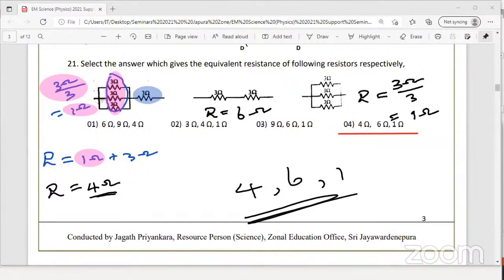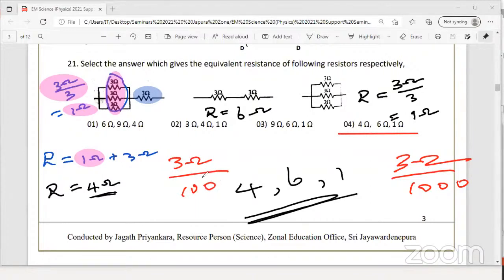What is the short method? Even if there are 1000 resistors of 3 ohms in parallel, it is 3 divided by 1000 ohms. If there are 100 resistors, 3 divided by 100. Or if you have 2 ohm resistors, 90 times, 2 divided by 90.